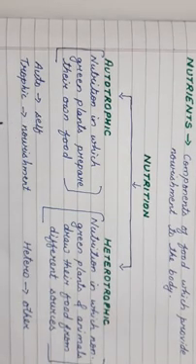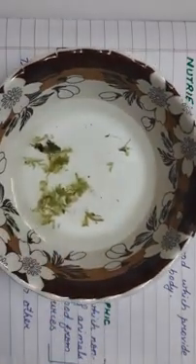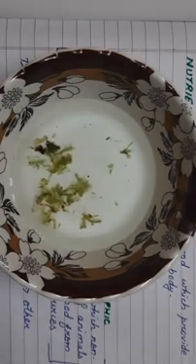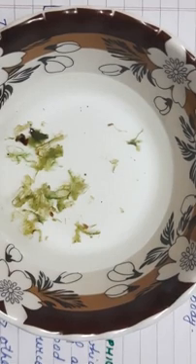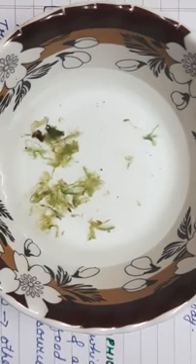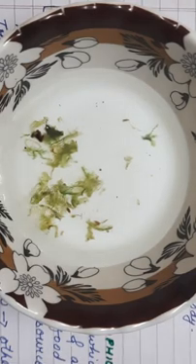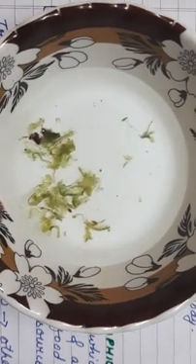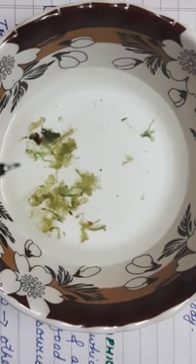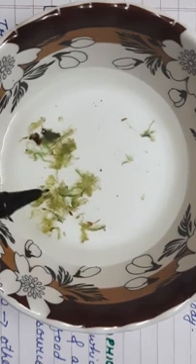I hope, children, that you all must have seen algae. Algae looks somewhat like this. See, I have got some algae here. You can see it very clearly, isn't it? The green colored organism that you find in ponds and lakes. This is also called kai in Hindi. So this green colored organism that you can see here is found in water. Usually it is found in stagnant water. What do you mean by stagnant water? Stagnant means water that is standing still. So you find this in stagnant water.